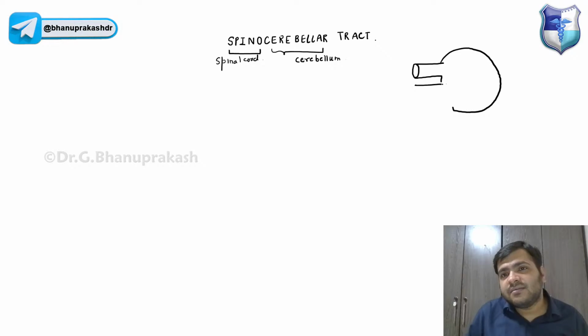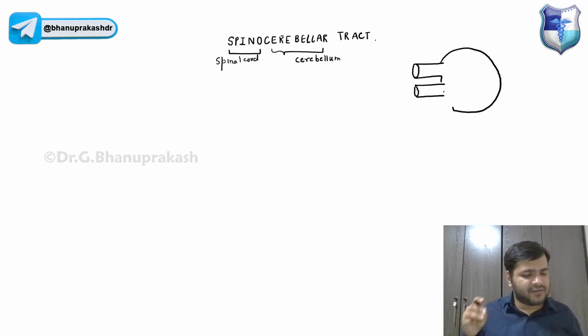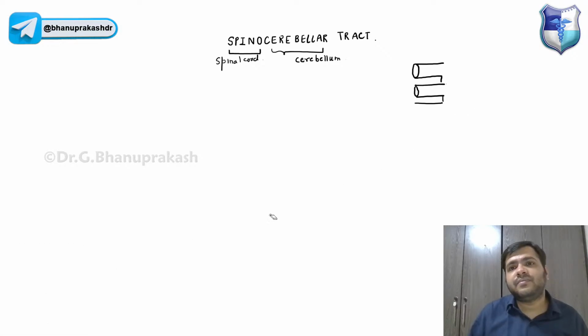Now these peduncles, guys, are nothing but white matter bundles only. I am telling you the different names at different positions. So these three cerebellar peduncles are nothing but these white matter bundles only.